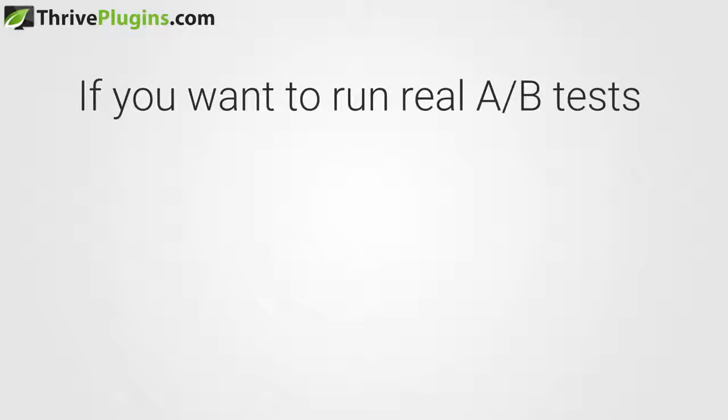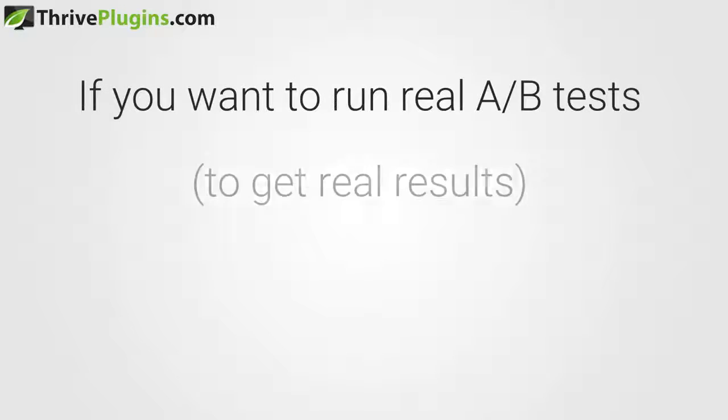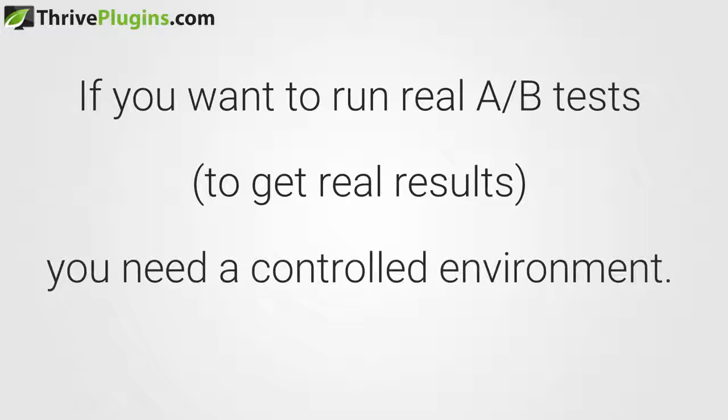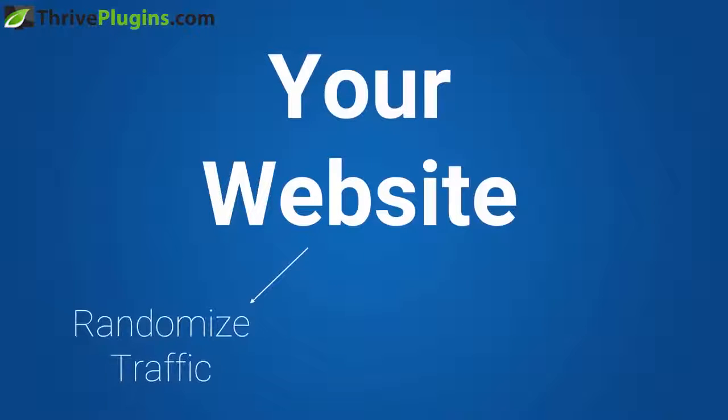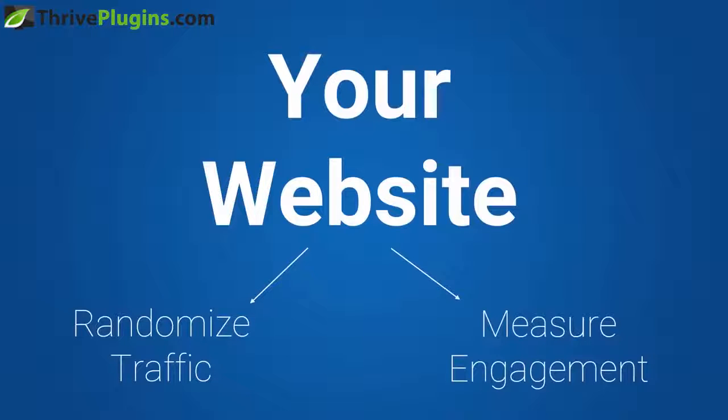If you want to run a real A/B test for your headlines, one that gets real results and not just random numbers, then you have to run the test in a controlled environment. That controlled environment is your own website, where you can randomize visitors correctly and test how different headlines affect visitor engagement.